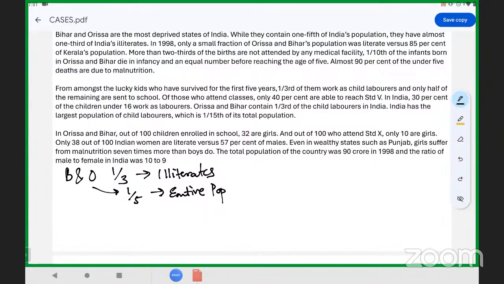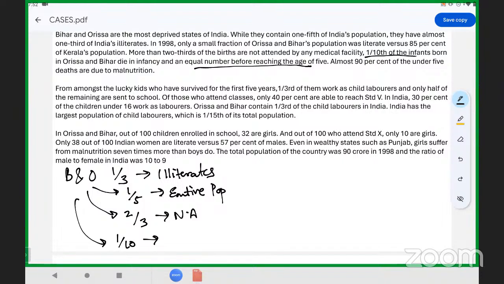Now, second point, more than two-thirds of the births are not attended by any medical facility. Now 1/10 of the infants born in Orissa and Bihar die in infancy, so every one infant out of 10 dies in Orissa and Bihar, and an equal number die before reaching the age of 5.